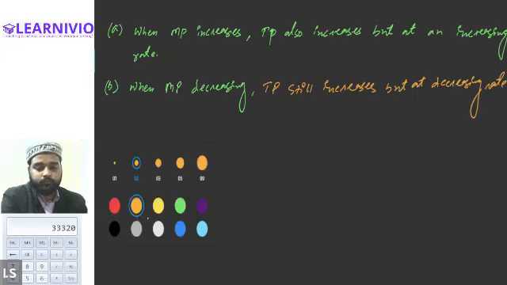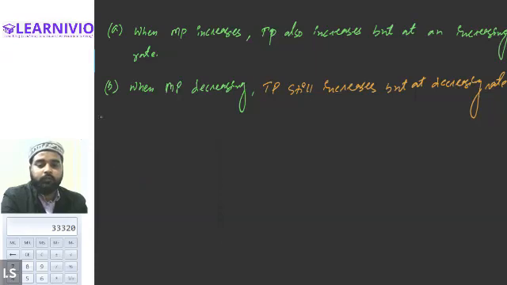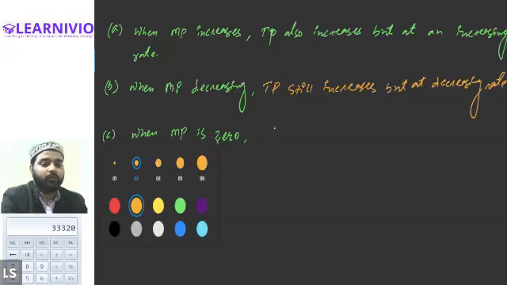Then we can write one more relation. Tell me, Alexander, what happens to the total product when marginal product becomes zero? Total product remains constant. Correct. Maximum and constant.